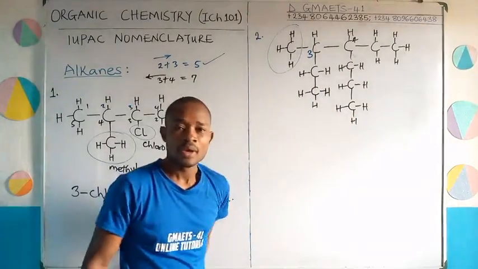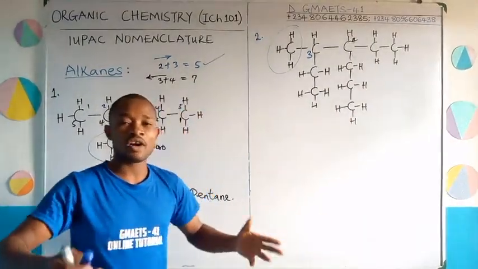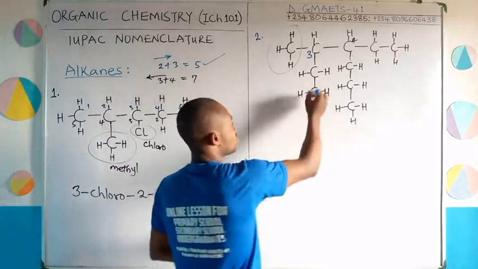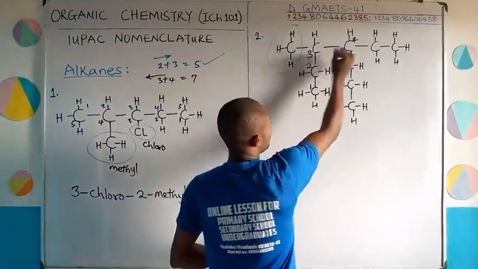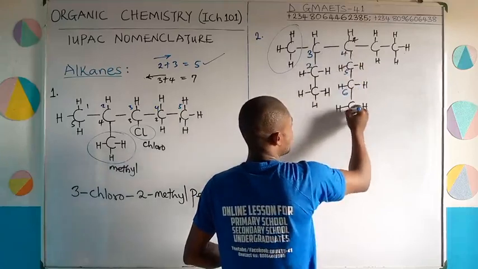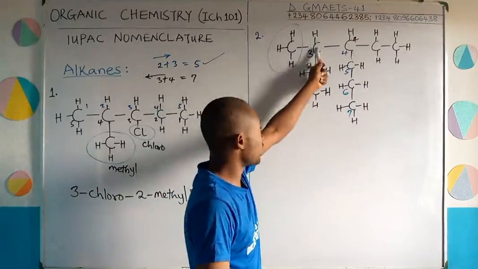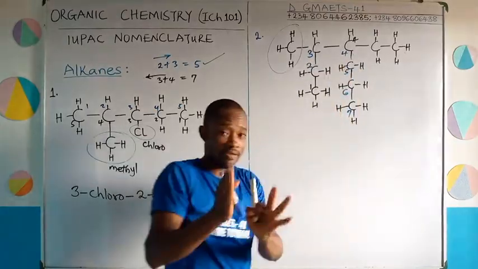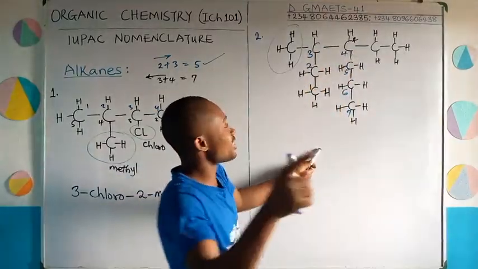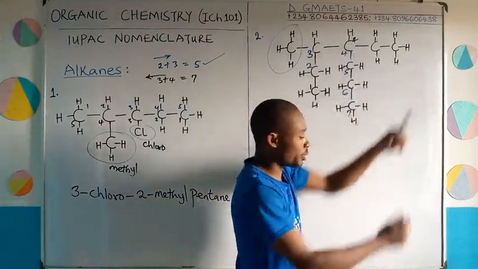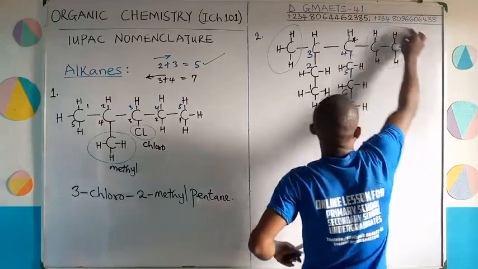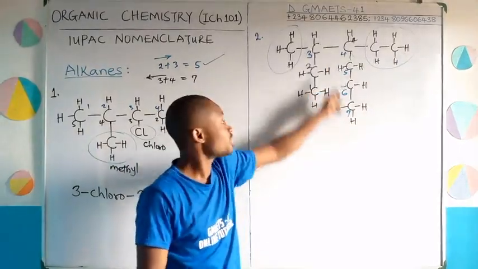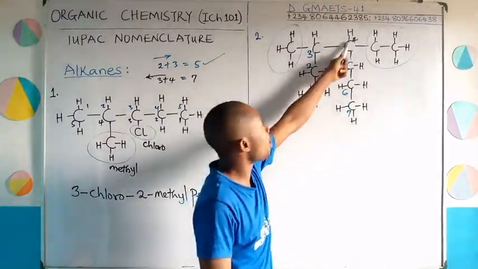Are you following? But again, you can use the idea of the direction that gives you the lowest sum to the attachment. In that case we number 1, 2, and 3, then we have 4, 5, 6, and 7. You notice that on carbon number 3 and carbon number 4, you have attachment if you are counting like this. 3 plus 4 will give you 7. Now let us check in this direction. I guess that's going to be on the 4th carbon atom, you have an attachment. This is an attachment, because we didn't count it among the parent chain. Then on the 5th carbon atom, we also have another attachment. That is going this way. And so 4 plus 5 will give you 9.